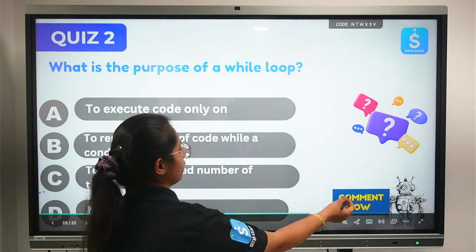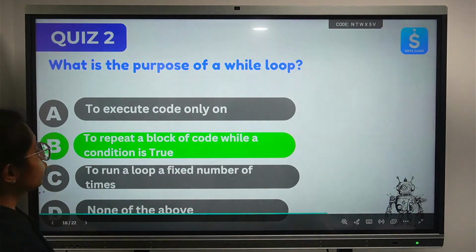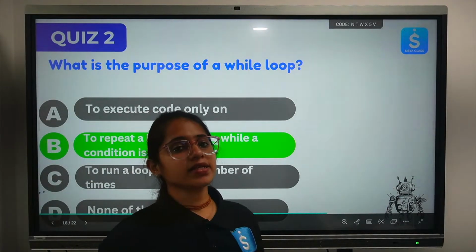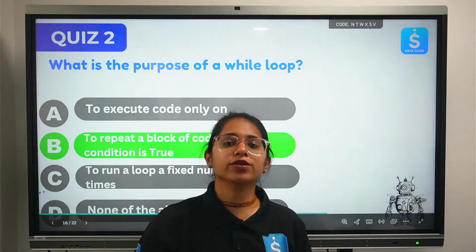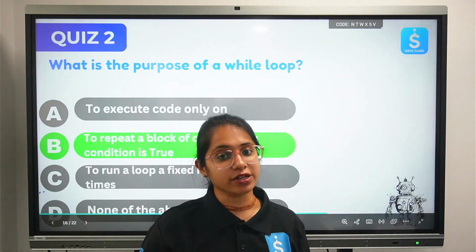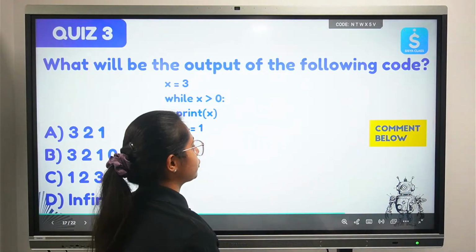Yes. A lot of you have answered this. Okay, let's see your answers. So it is B, to repeat a block of code while a condition is true. Until and unless your condition is true, the while loop is going to run. Once your condition is met, it will stop automatically. Okay, so now let's move ahead.